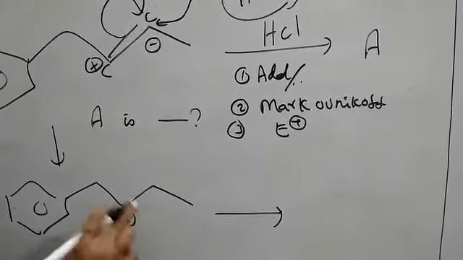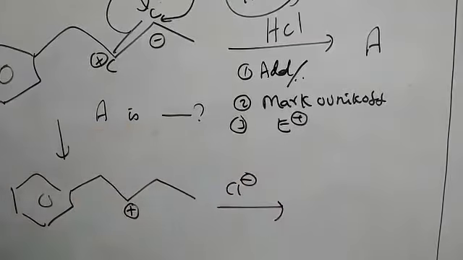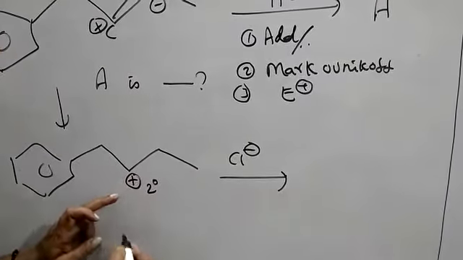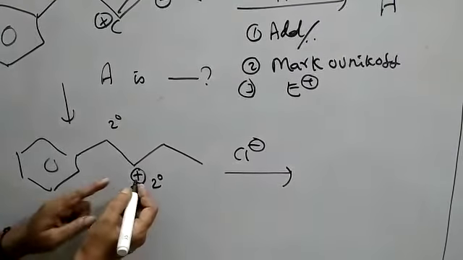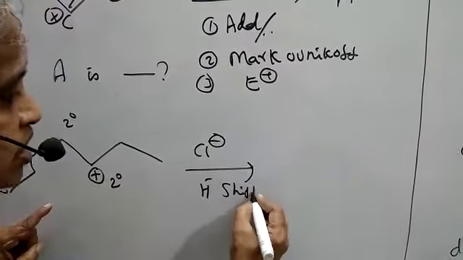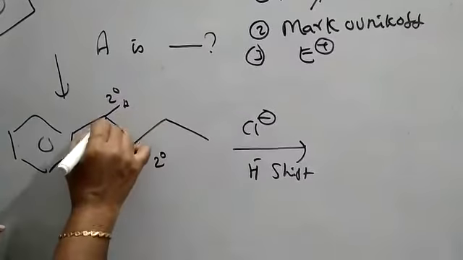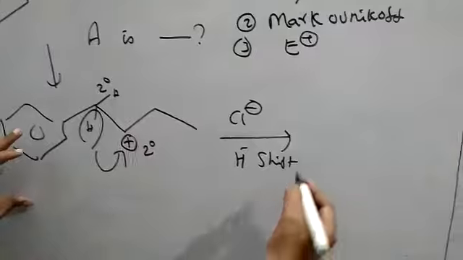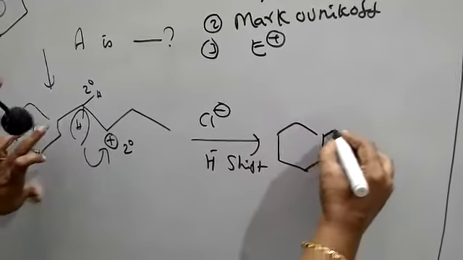Now the next step is that Cl minus should come and attack. Meanwhile, we can see the nature of this carbon is secondary, and this carbon is also secondary. So one hydride shift is going to take place. From where? Here, of course. There are two hydrogens here, and one hydrogen is going to shift. Let me complete the hydride shift here, then I will explain why it takes place.